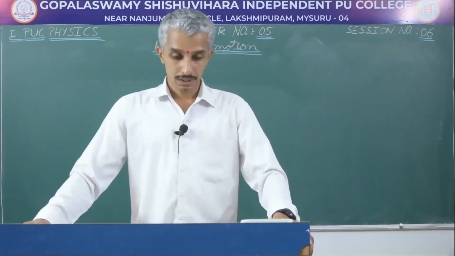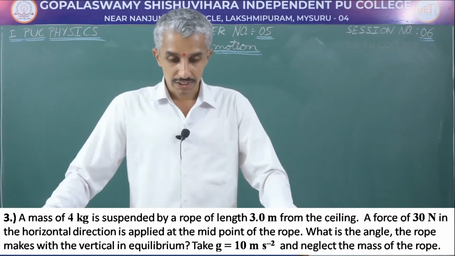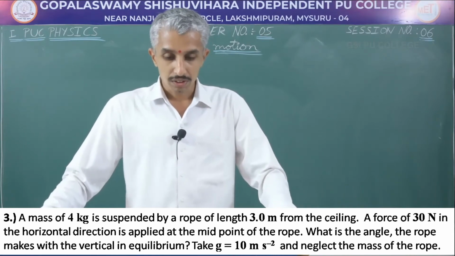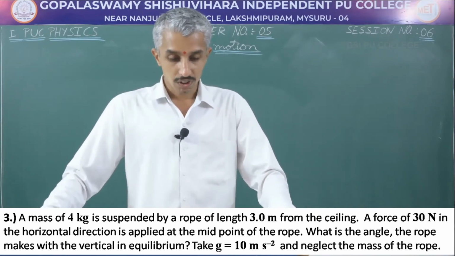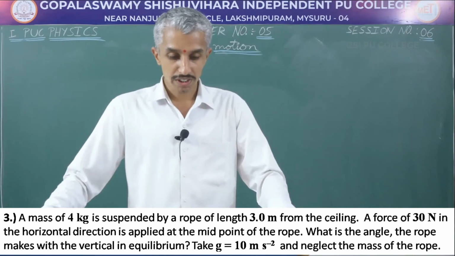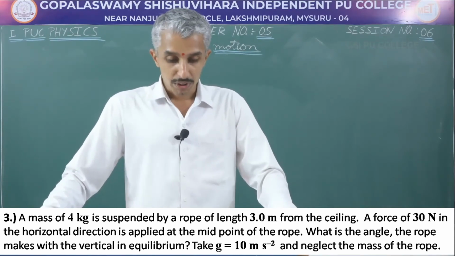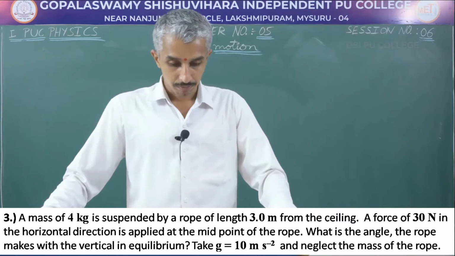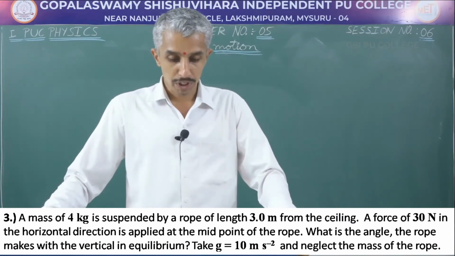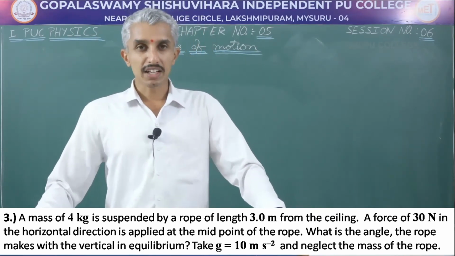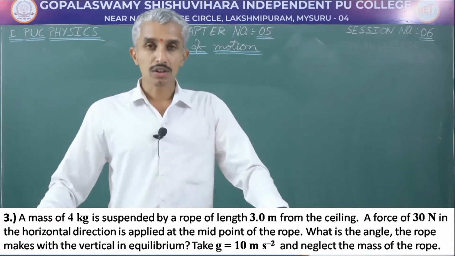Here is the next numerical. A mass of 4 kg is suspended by a rope of length 3 meter from the ceiling. A force of 30 Newton in the horizontal direction is applied at the midpoint of the rope. What is the angle the rope makes with the vertical in equilibrium? Take g is equal to 10 meter per second square and neglect the mass of the rope. The diagram is also given. So, let us solve the numerical.